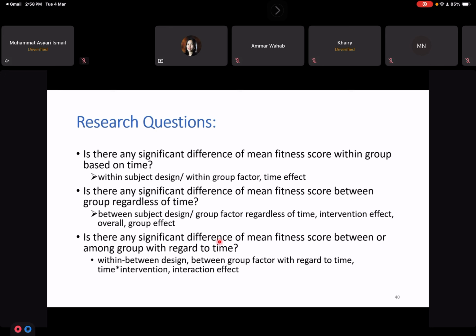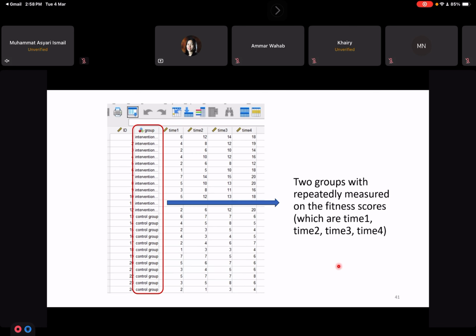The third question we need to ask is the interaction effect. Is there any significant difference of mean fitness score between or among groups with regard to times? This is a within-between design, so a between group factor with regard to time. It means that at time 1, is there any difference between the groups or not? At time 2, is there any difference between these two groups or not, and so on? That would be the interaction effect.